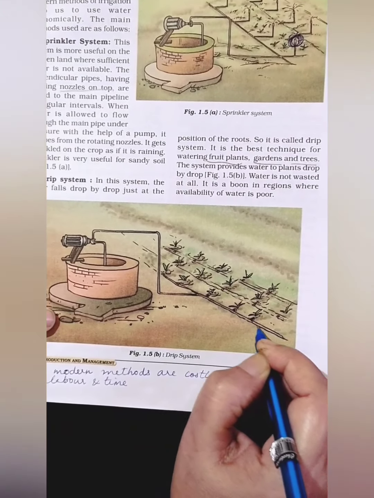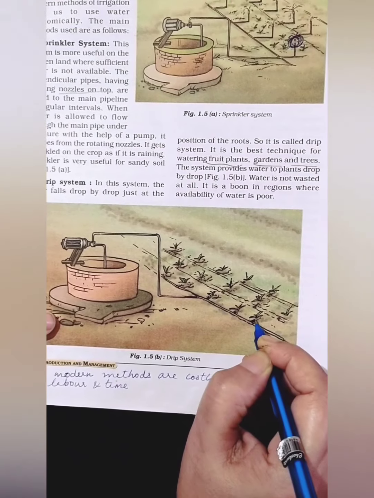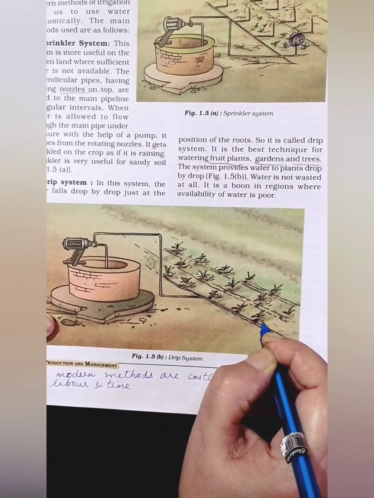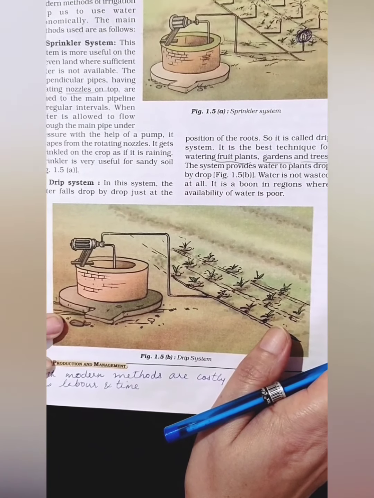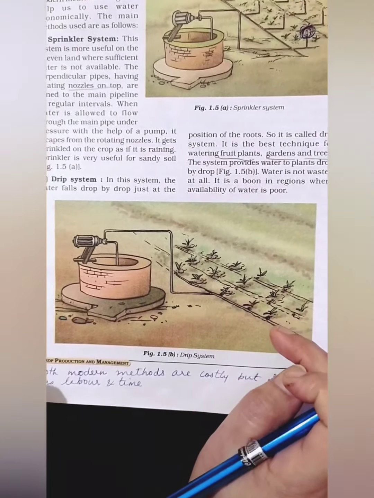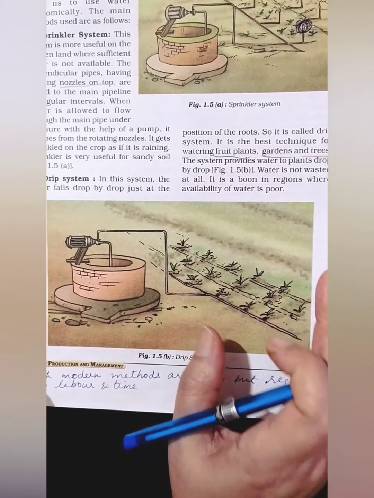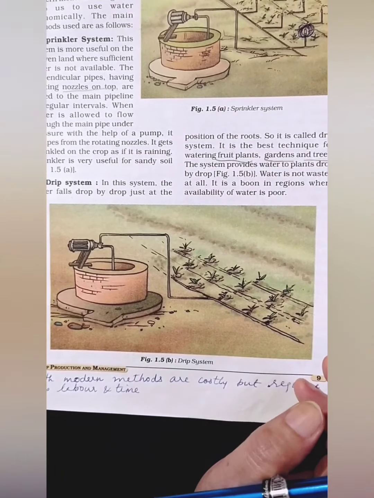When water flows through the pipes, it flows drop by drop through the holes to the roots of the plant. So here water is not wasted at all, and this system provides water to the plants drop by drop. This is a very good method in regions where the availability of water is very